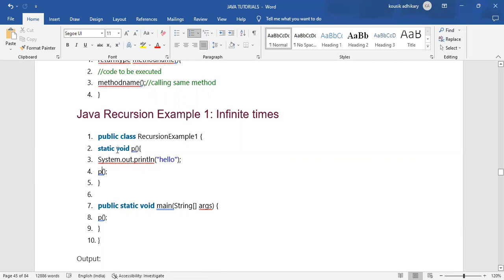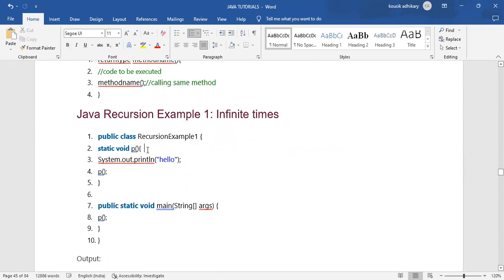Like the normal method, static void. Why void? I have told you already that void will not return anything. It will not return any kind of integer, float, or double; nothing. That is why I have mentioned that it is a void method. In the normal way, we create a method, then we create a method block.